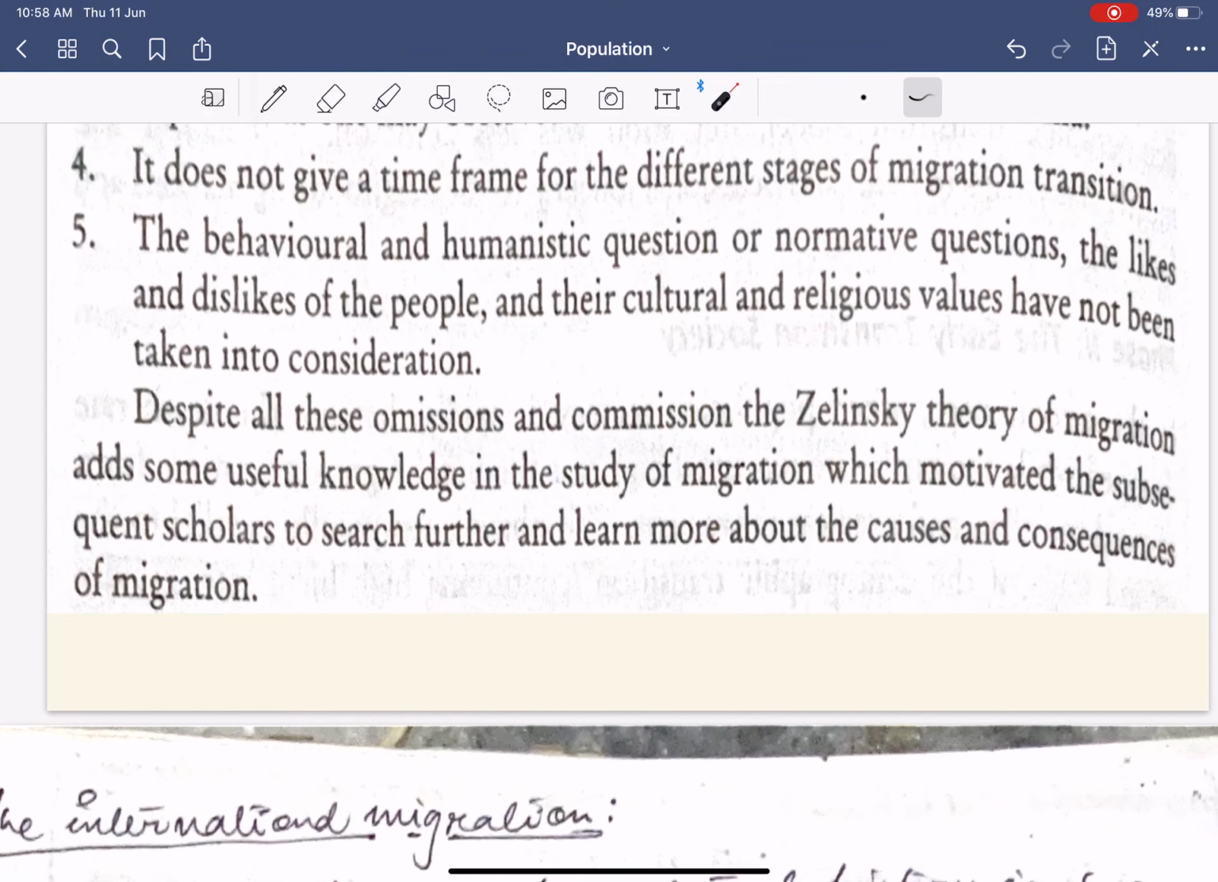Next, the behavioral and the humanistic question, or the normative question, like the likes and dislikes of the people, are also not taken into consideration. For example, people might like to migrate to some place and people might not like to migrate from some place. If I have to choose a place for a holiday for a month or two, then I would choose Indonesia or Singapore rather than Pakistan or Afghanistan. That is my perception. My perception is that Pakistan and Afghanistan are dangerous countries.